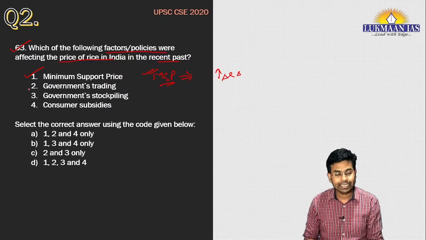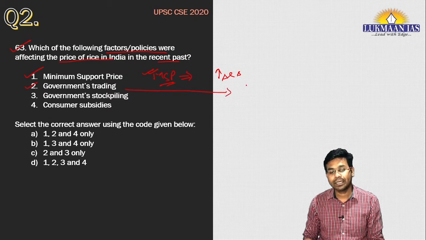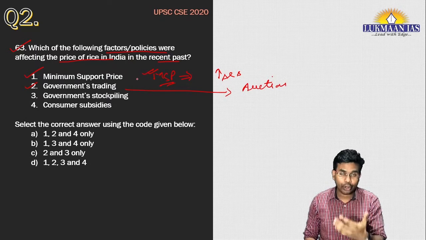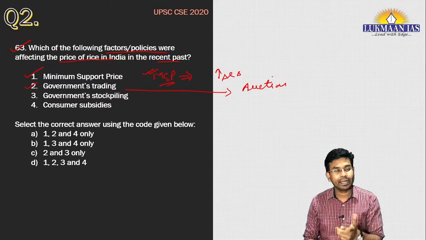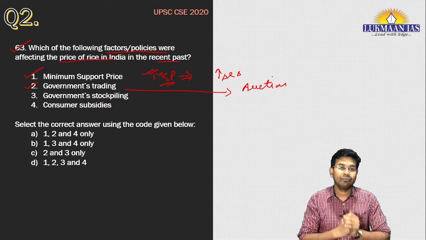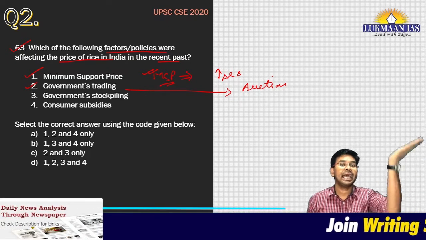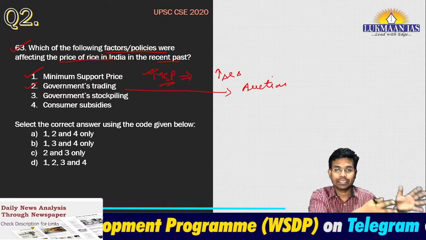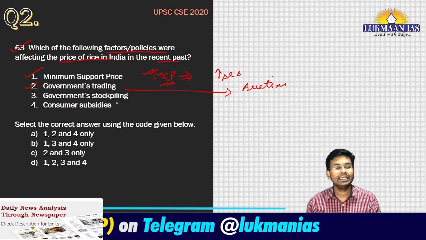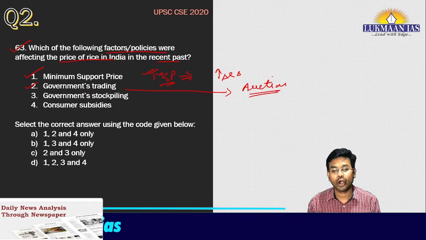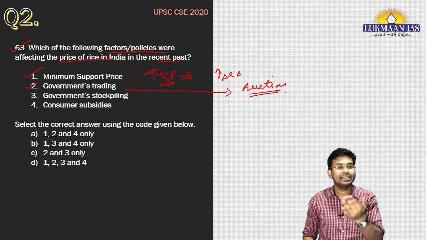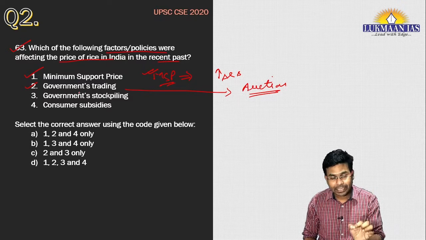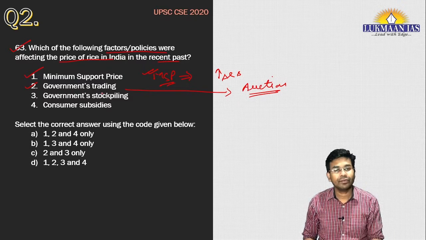If we talk about the second statement, this says government's trading. How does the government do trading? Government does auction. How? First of all, government procures the rice at minimum support price. It stockpiles, and whenever the price of rice in the market goes very high, the government intervenes and tries to moderate the price of rice in the market by trading the rice. How does it trade? It gives auction through some of the agencies of the central government. So government's trading also affects the price of rice in the market.